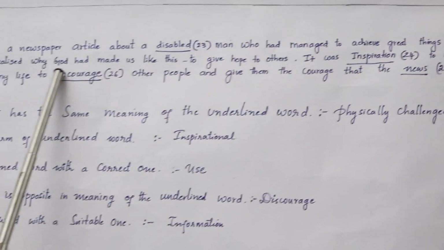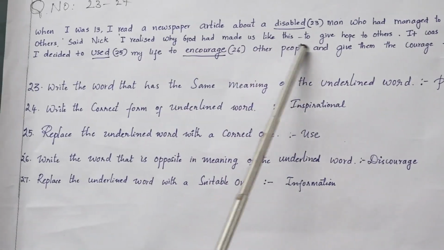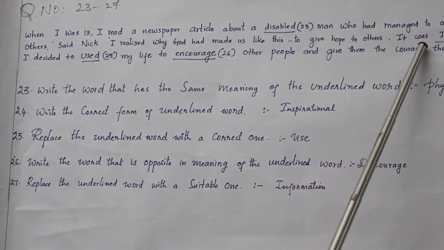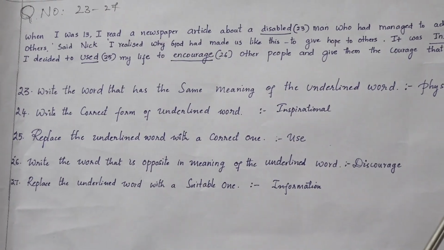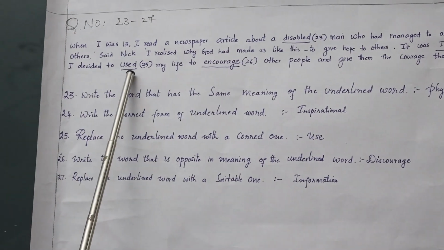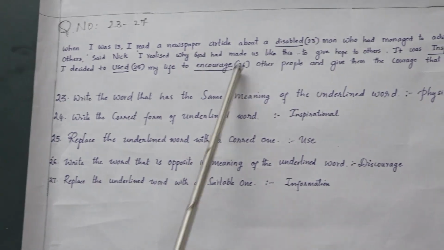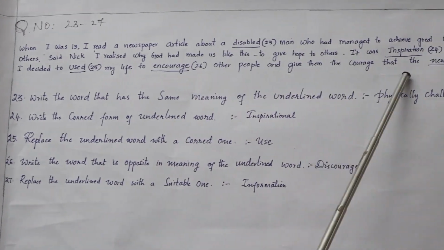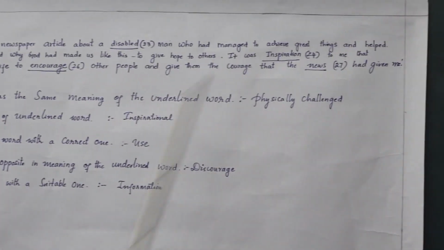Said Nick, I realized why God had made us like this, to give hope to others. It was inspiration to me that I decided to use my life to encourage other people and give them the courage that the news had given me.